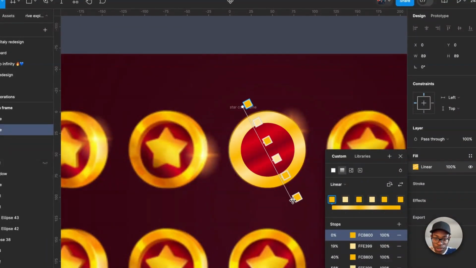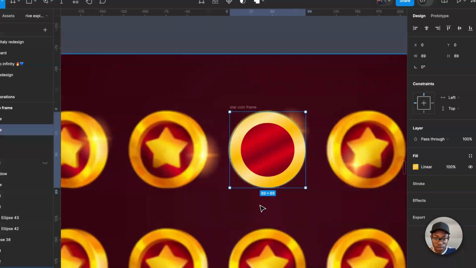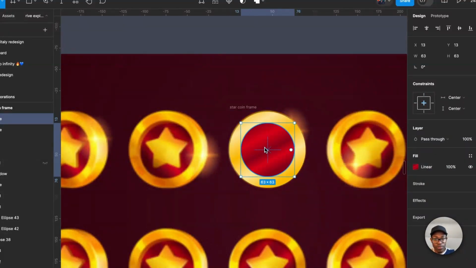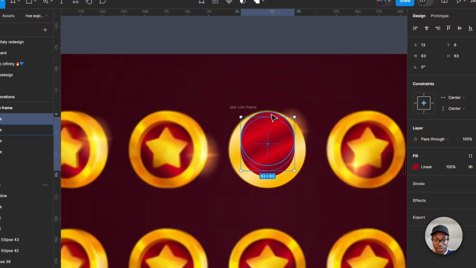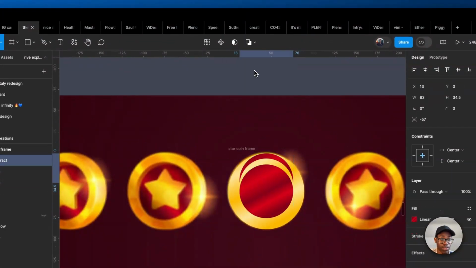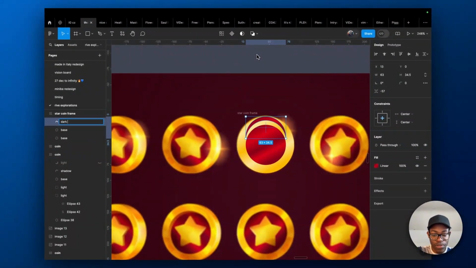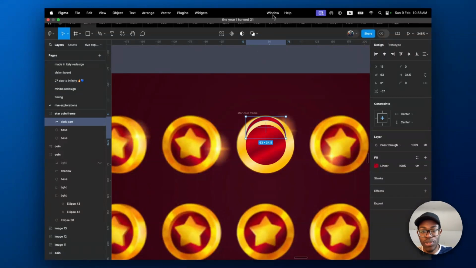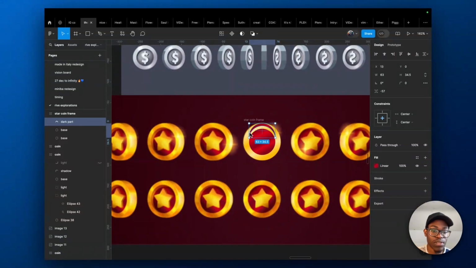So you can do like this. So yeah, that's that. And now you can take the circle again, take another circle, just a bit of it, and come over here. So we're duplicating two circles, come over here, subtract, and you can call this the dark part. And this is the part where, when the circle rotates, this edge here shows.